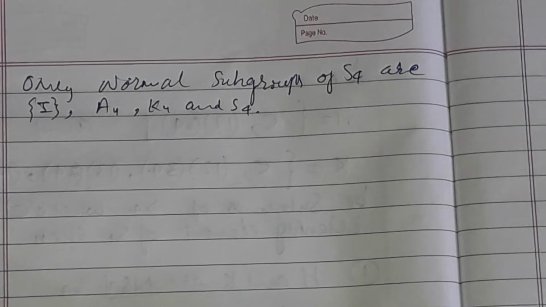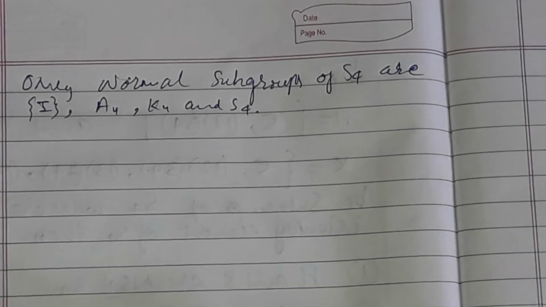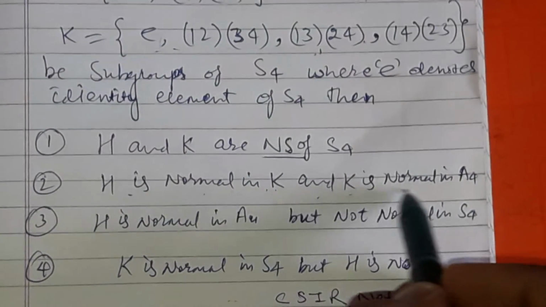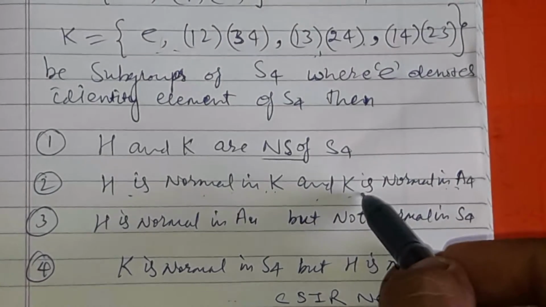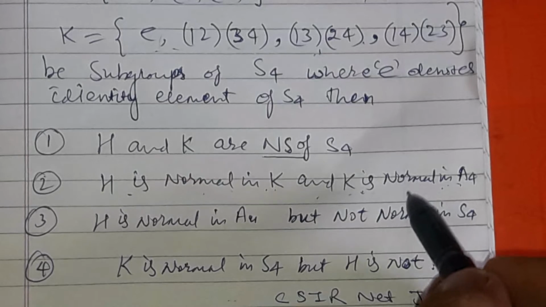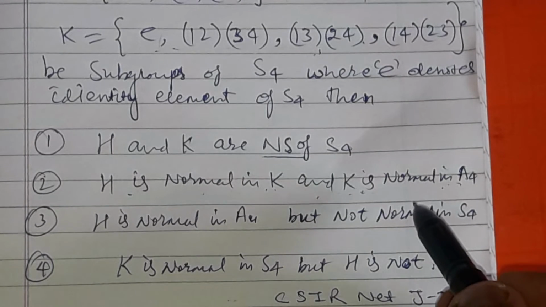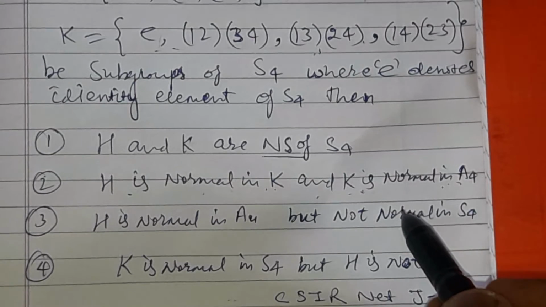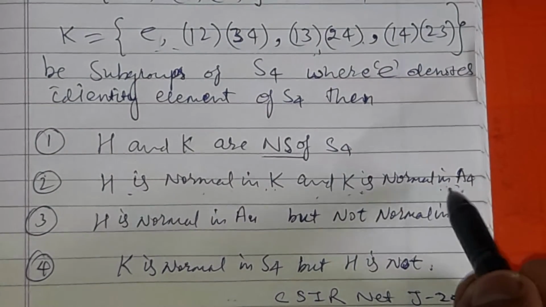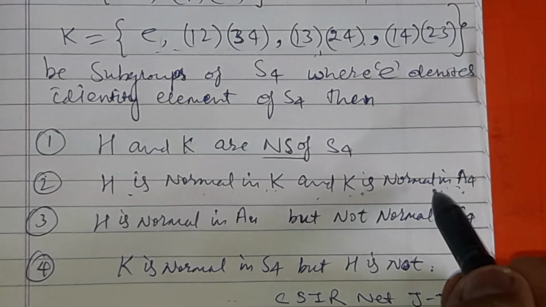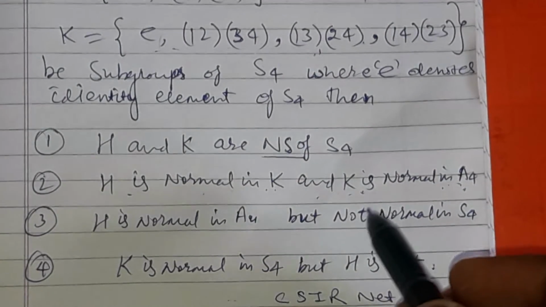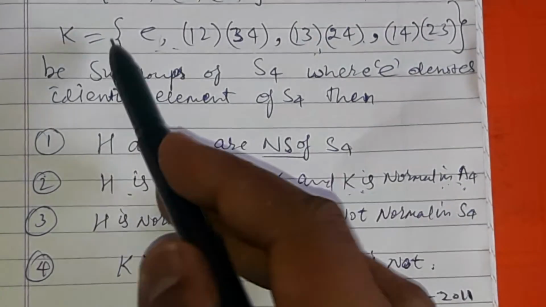So option 1 is false, and option 2 says that H is normal in K and K is normal in A4. Fine, K is normal in A4. Why? Because A4 is not simple. An is simple for every n except n equal to 4. So A4 is not simple. It has a proper normal subgroup, that is K. The only proper normal subgroup of A4 is K, which is given here.